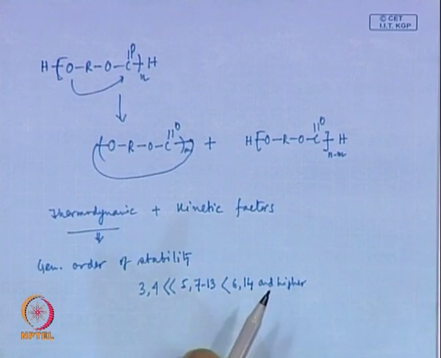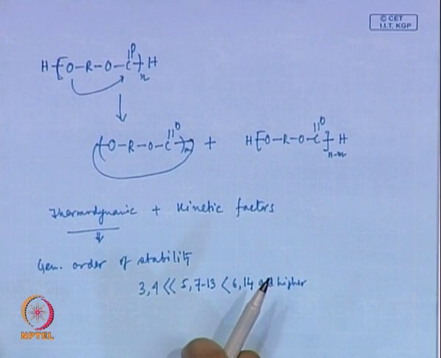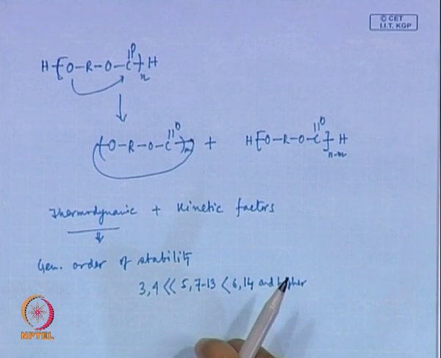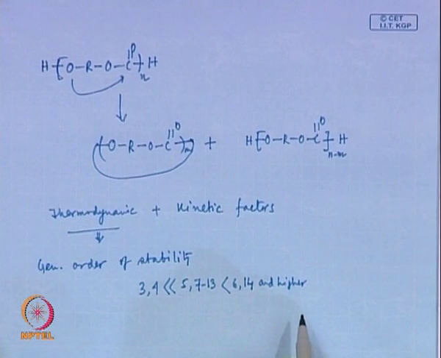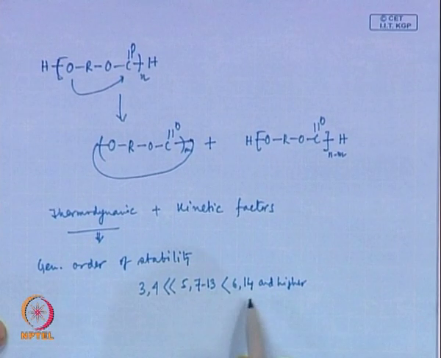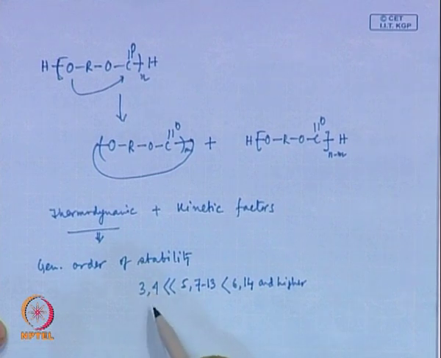That is because in a small ring we have more ring strain and torsional strain, and in the bigger ring we have torsional strain as well. So, obviously, formation of a 6 membered or a 14 membered or higher membered ring will always be preferred thermodynamically compared to a ring having 3 or 4 members in it.